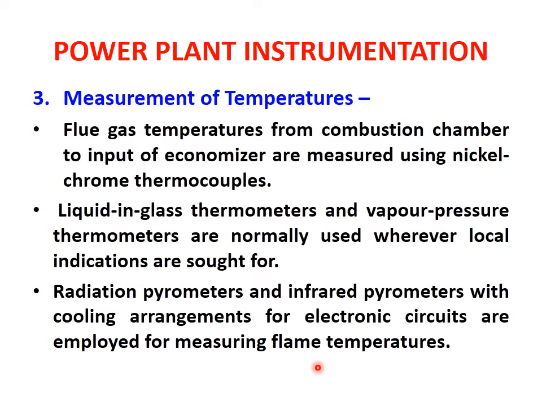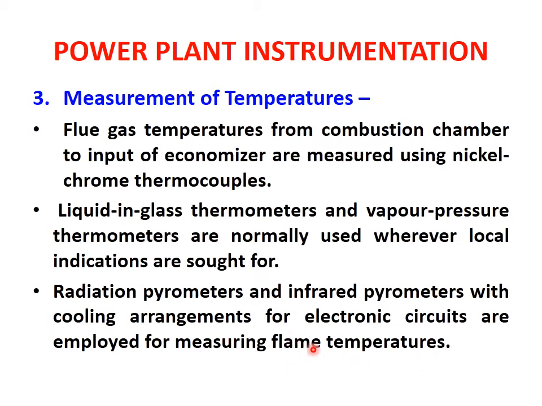I will give you one example: if the flame is of yellow color, then the temperature may be 200 degrees Celsius. If the flame's color is some yellow, some orange, then the temperature may be around 500 degrees Celsius, like this.